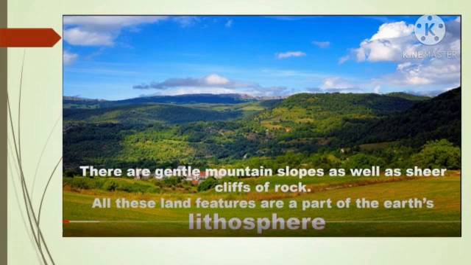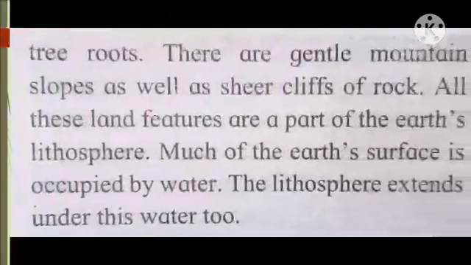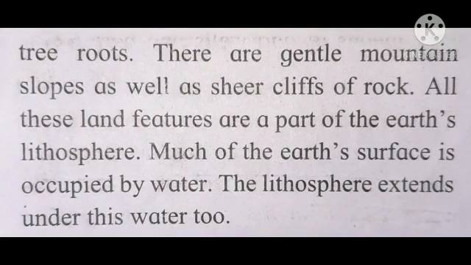So these all are the features of the lithosphere. At other places, we see rock split apart by the tree roots. There are gentle mountain slopes as well as sheer cliffs of the rock, as I told you all in the lithosphere. All these land features are a part of the Earth's lithosphere.